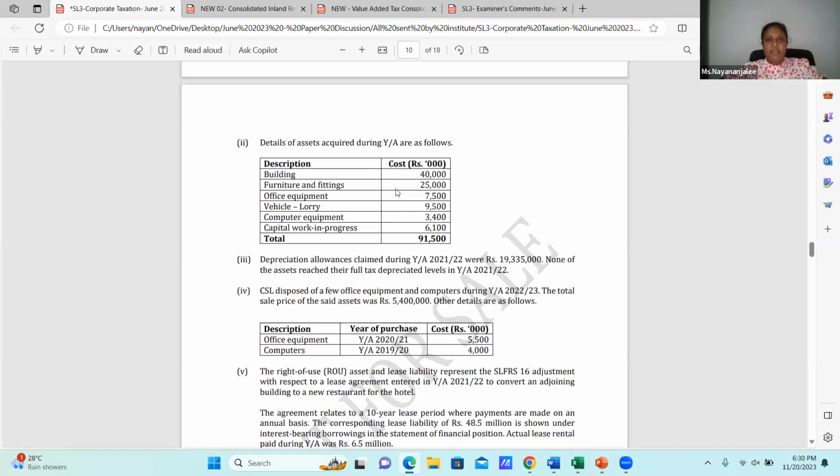Why? What's the reason? The reason is we are providing capital allowances for depreciable assets. What is the meaning of a depreciable asset? A depreciable asset is an owned and used asset which is used for the production of income of the business.